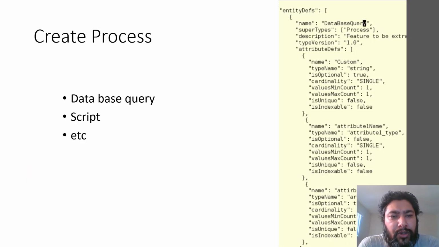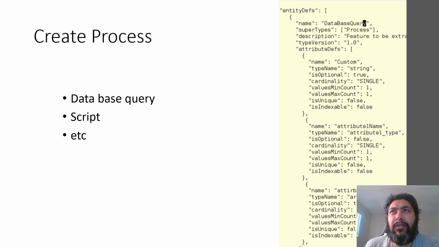So now coming to another critical part of this entire Atlas, because we know processes are an important part of any data flow, this entity is supposed to represent the process. For example, we know that there is some data generated by some data source, and we execute a database query on top of it. So we would like to define a type for that query.